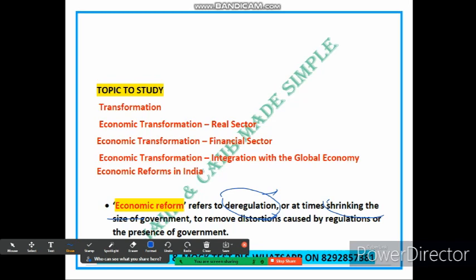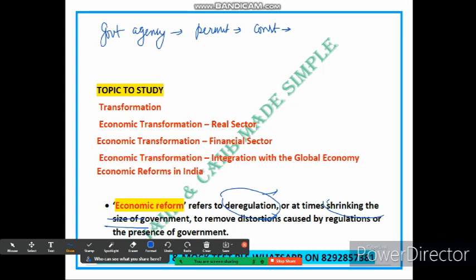reduces its involvement in certain areas to promote efficiency and reduce bureaucracy. Let's say there is a government agency responsible for issuing permits for construction projects. However, this agency is known for its slow process, excessive paperwork and corruption.